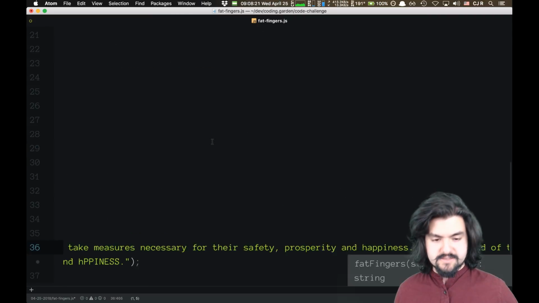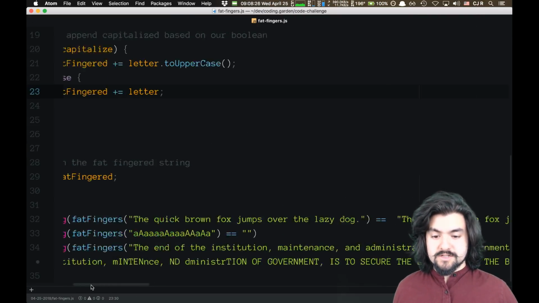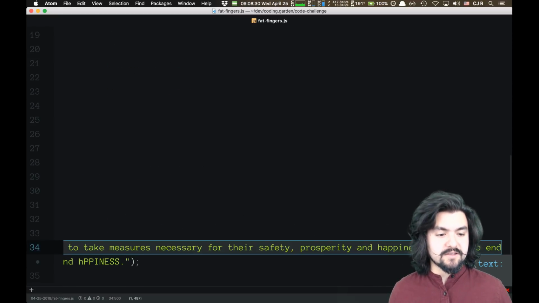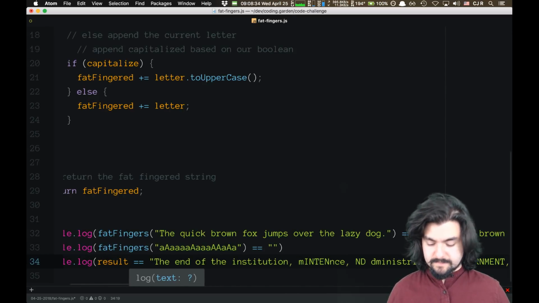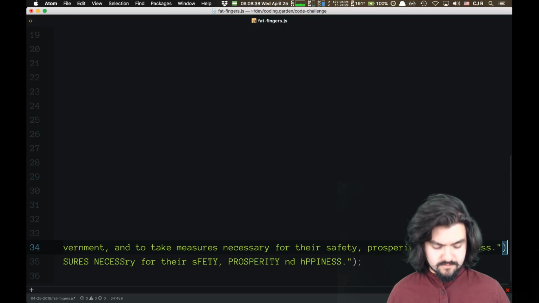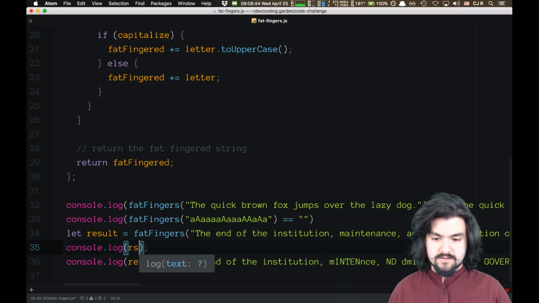And actually, here, let's do this. Let's just log my fat fingered version and then compare that to what it actually should be. Let's call this result, equal that. And then let's log the result.